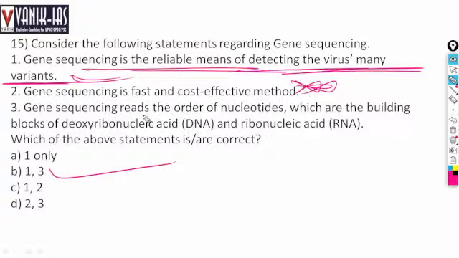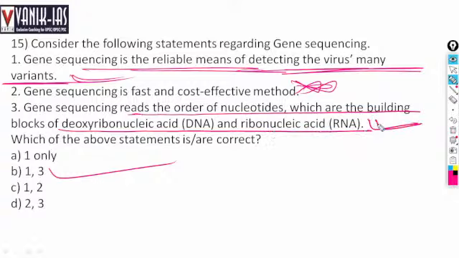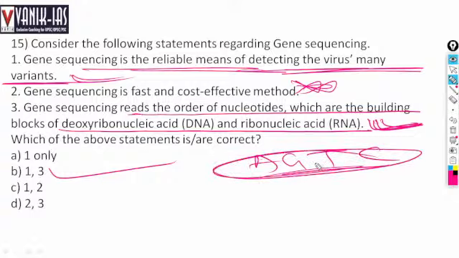Gene sequencing reads the order of nucleotides, which are the building blocks of DNA, or the RNA strand. That is, for example, adenine, guanine, thymine, and so on. These are the order of nucleotides.